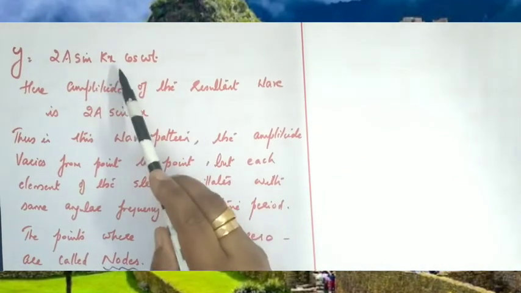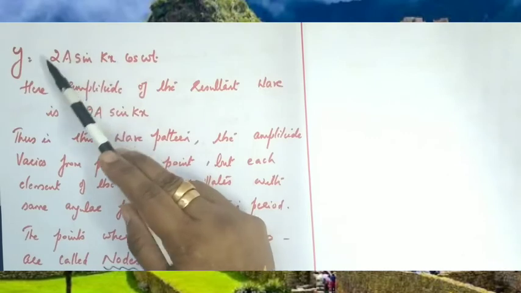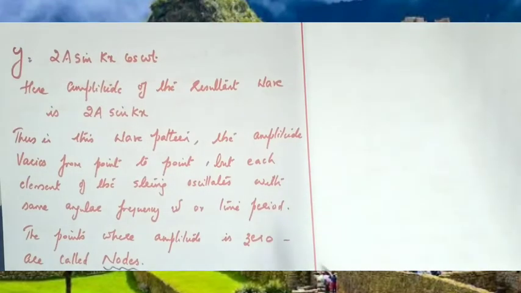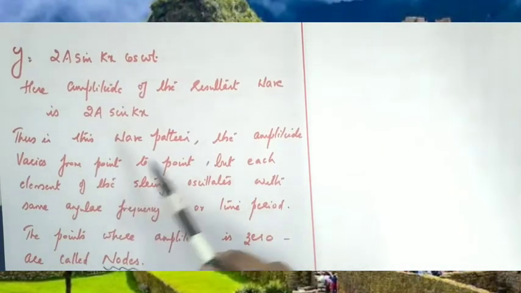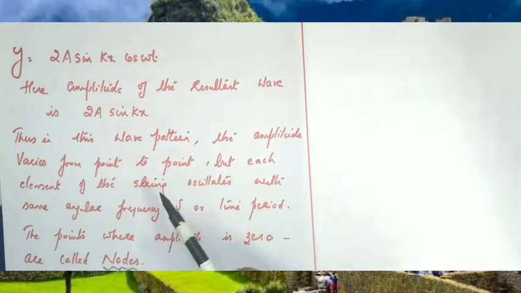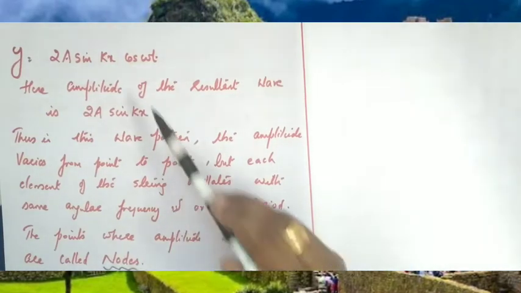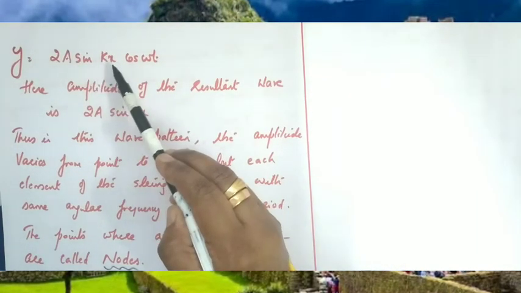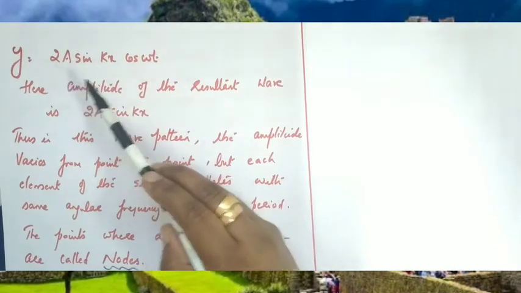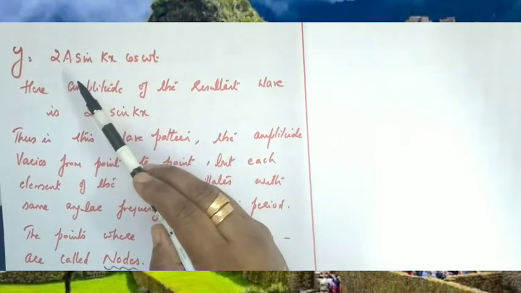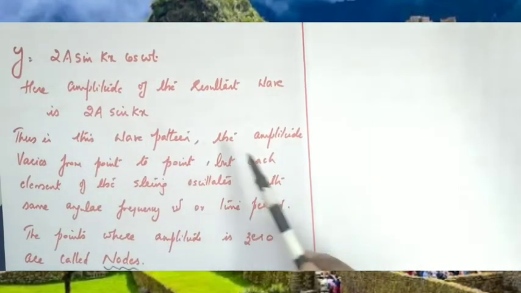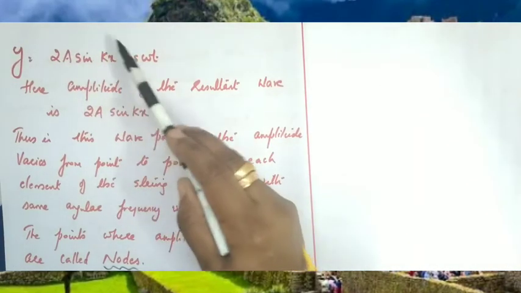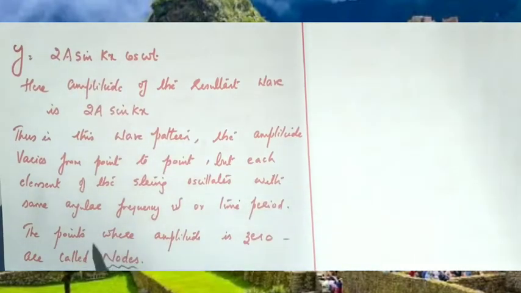Here 2A sin kx represents the amplitude of the resultant wave. Thus in the wave pattern, amplitude varies from point to point, but each element of the string oscillates with angular frequency omega. So the angular frequency omega and the time period remain the same, but what happens to amplitude? Amplitude depends on x, x meaning the distance. So as the distance changes, amplitude also changes. So the amplitude of the resultant wave is 2A sin kx, and it is not a constant; it varies from point to point.